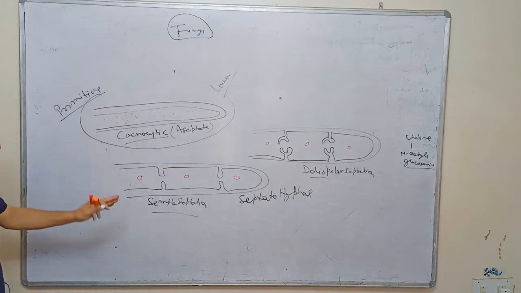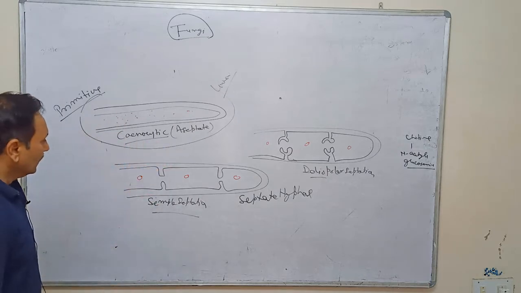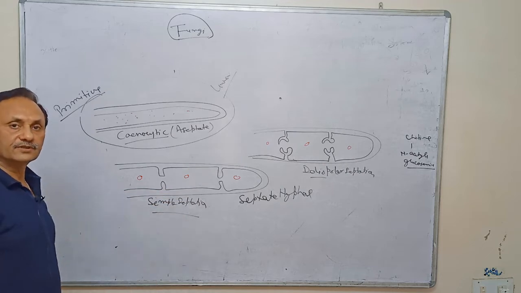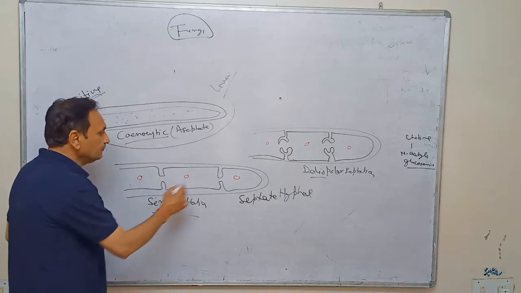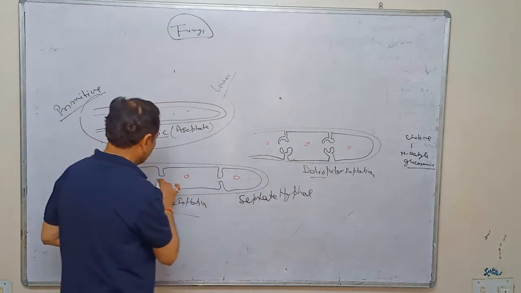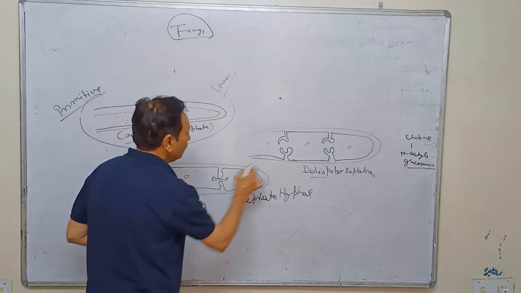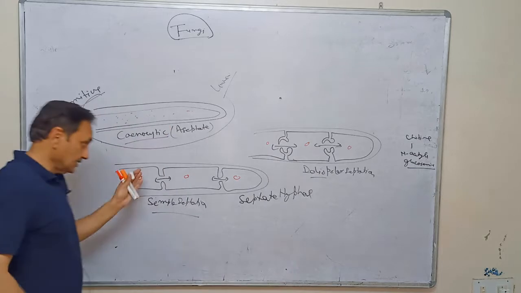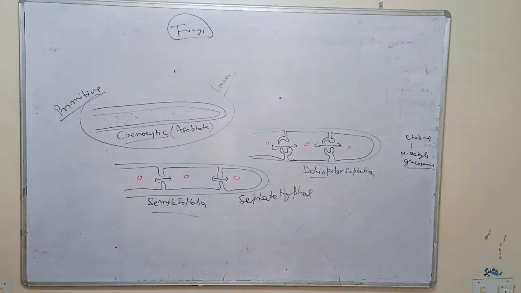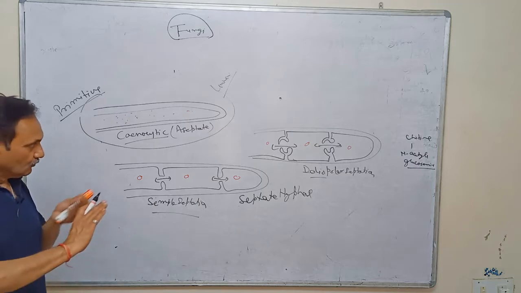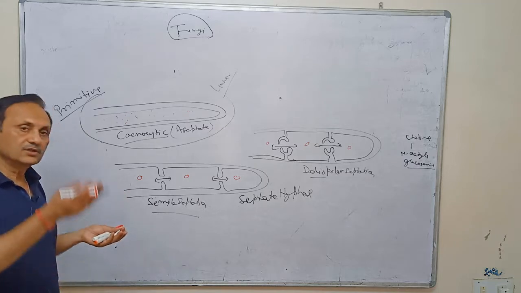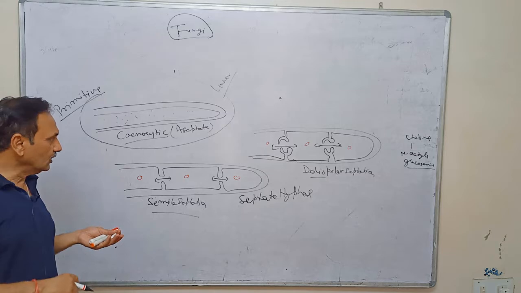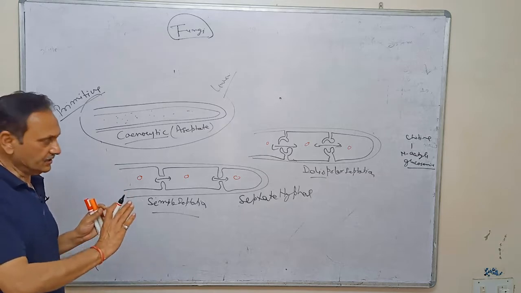Septate can be divided into two parts, simple septation and doliopore septation. But both are not complete septa. Both have interconnections. Of course, they will not allow the nucleus to go out and come in, but they are interconnected to each other. It has no chloroplast, but mitochondria, Golgi body and others are present inside it.